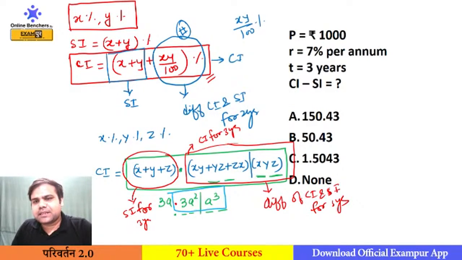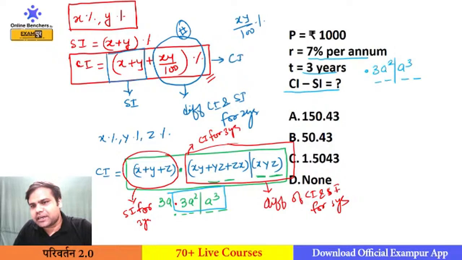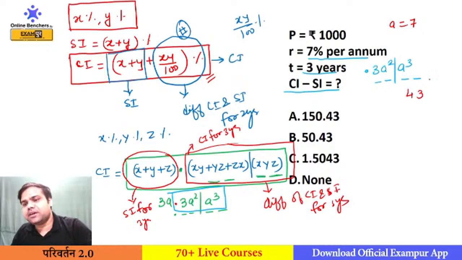The principal is 1000, rate of interest 7% for 3 years. Find the difference of CI and SI. So we know that the difference of CI and SI would be 3a square plus a cube. I will get two terms from a cube and two terms from 3a square, and the remaining terms will be shifted to the left. So a is 7 here. What is 7 cube? 343. But I will take only two terms here, which is 43.